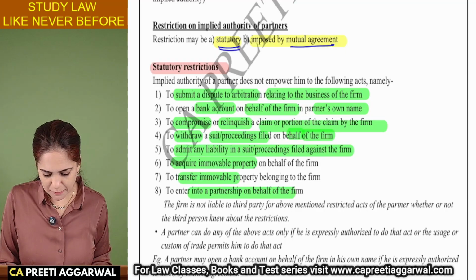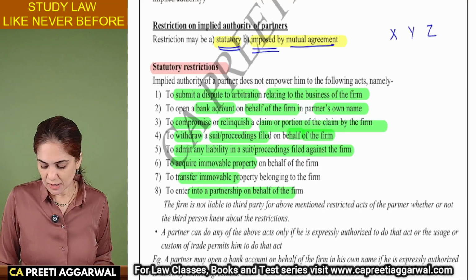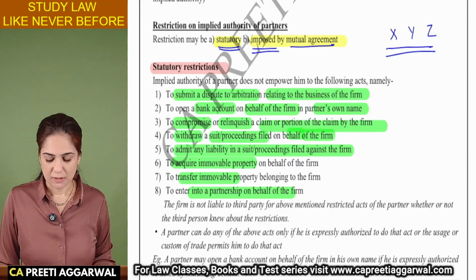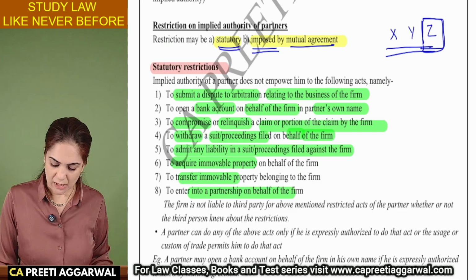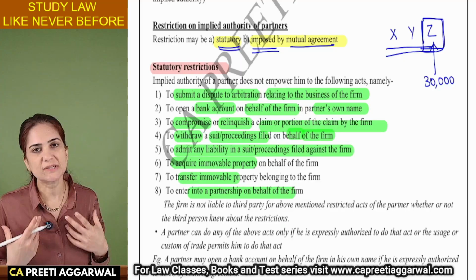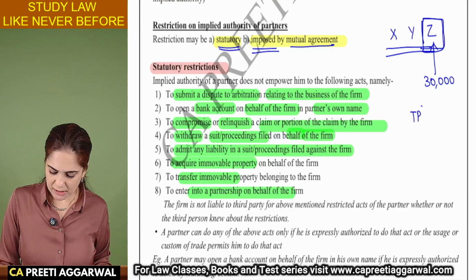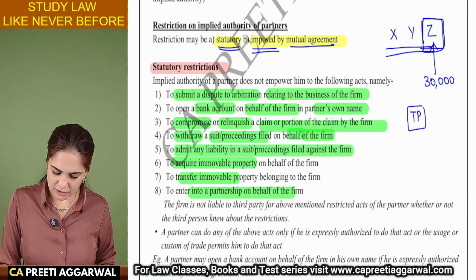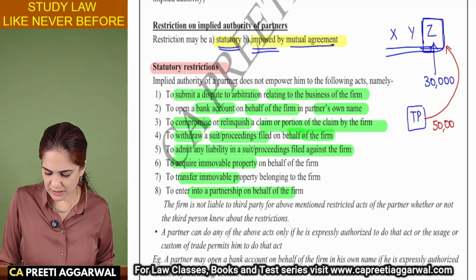But what if it is imposed by mutual agreement? Like X, Y, Z, they are partners. They all have the right to borrow money that is given by the law. But we have put some restriction on Z because he borrows a lot of money. So we tell him that you cannot borrow more than 30,000. Now this restriction has been mutually imposed. The third party is not aware of this restriction. What if the third party lent 50,000 rupees to Z thinking that he has the power to borrow?